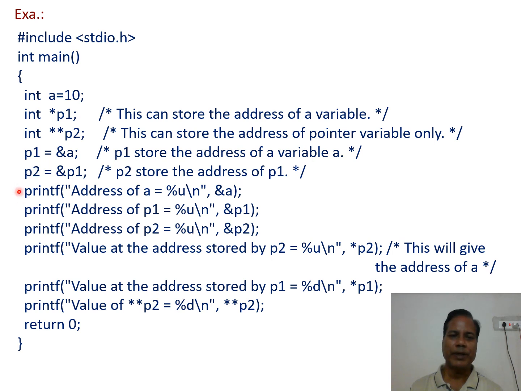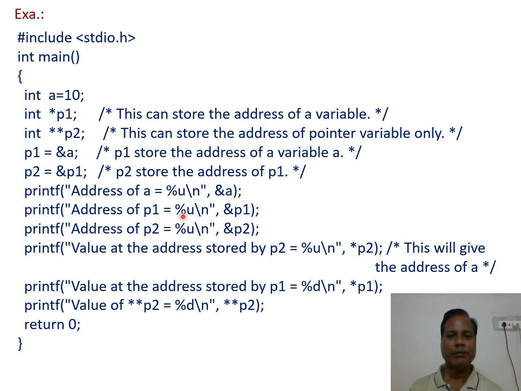Then using the next print statements, printf address of a. What is the address of a? Using the ampersand sign or address operator, we can print the address of the variable a. So that gets printed. Next one is the address of p1.